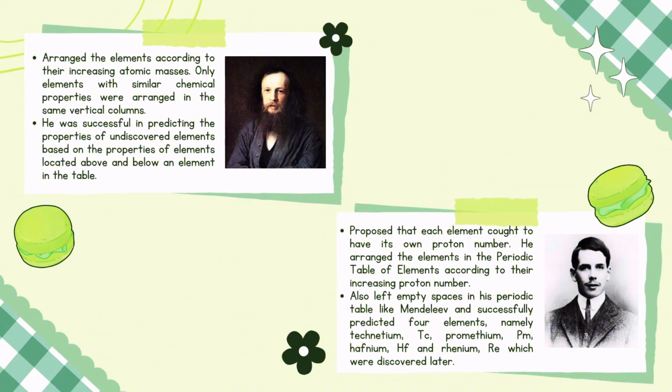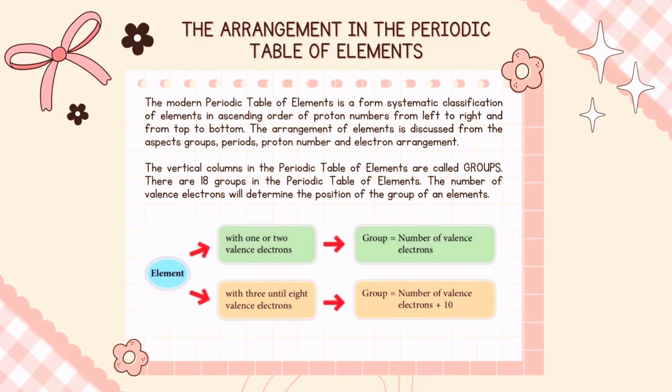Moseley also left empty spaces in his periodic table like Mendeleev and successfully predicted 4 elements, namely technetium, promethium, hafnium, and rhenium, which were discovered later.